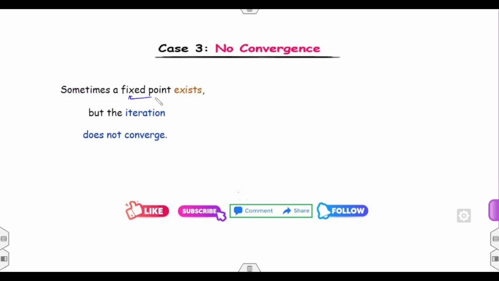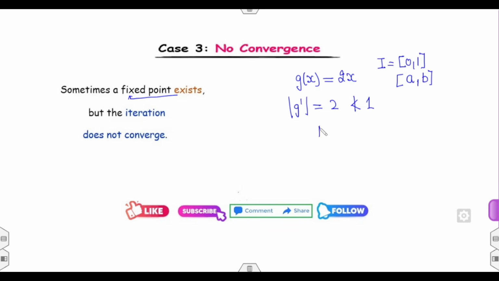sometimes the fixed point exists but the equation does not converge. A simple example is, I can consider g of x is 2x. Clearly it satisfies my first two properties, but g prime is 2, which is not less than 1 if I consider any interval like 0,1 or any interval a, b. It is not less than 1. इसका मतलब नो यूनिक सोल्यूशन इसका आंसर होगा.